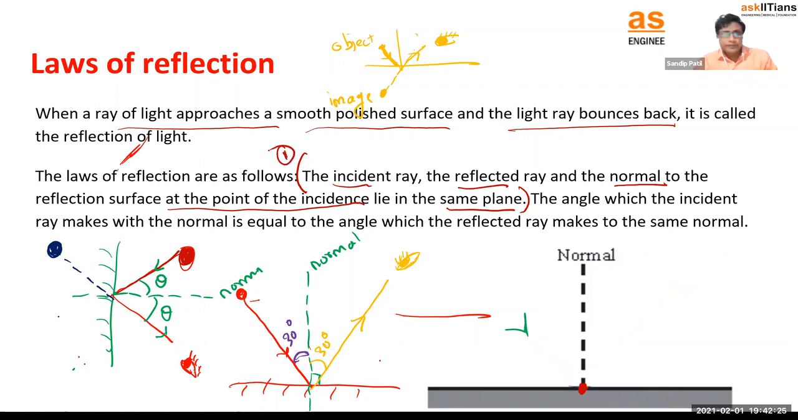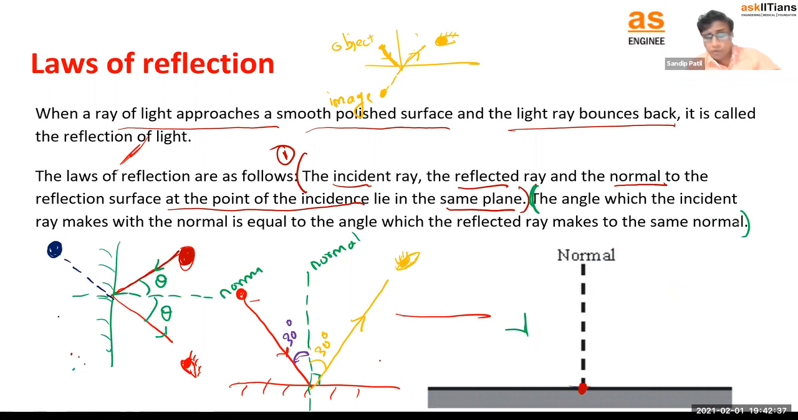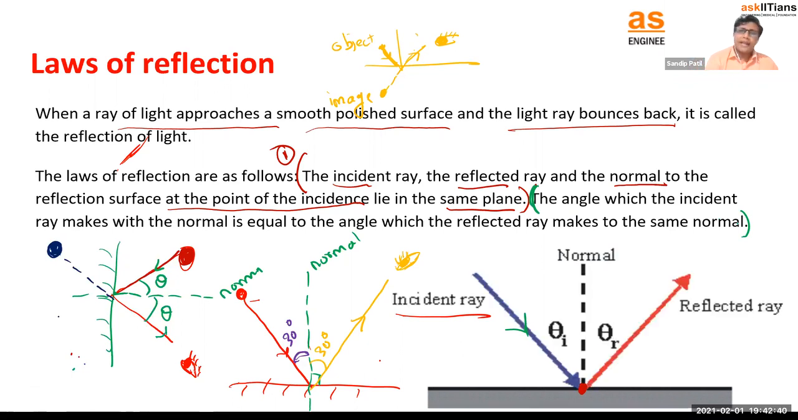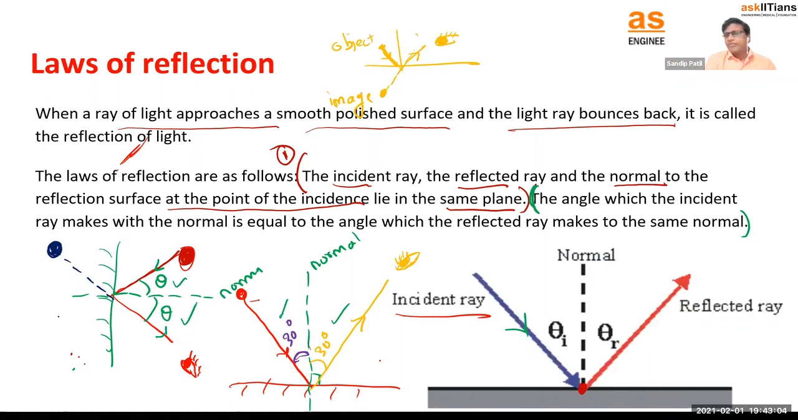Let's see the second law. Let me mark this as the second one. The angle which the incident ray makes with the normal is equal to the angle which the reflected ray makes with the same normal. I have written theta here. So the angles the incident ray and the reflected ray make with the normal should be equal. Very simple. Tell me one thing: if the incident ray makes a 45-degree angle, what should be the angle of the reflected ray with the normal? Again 45, the same angle. So these are the two laws of reflection.